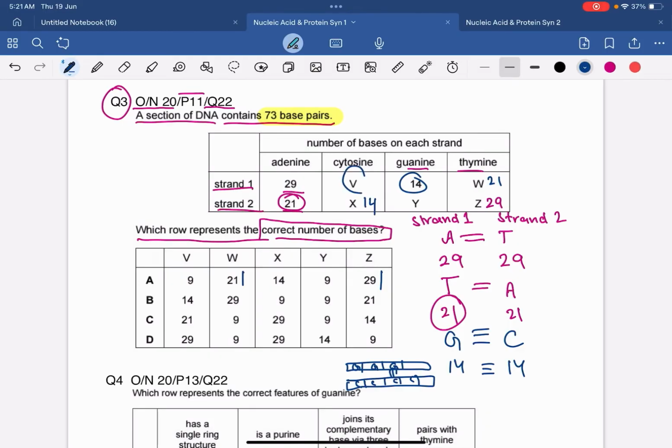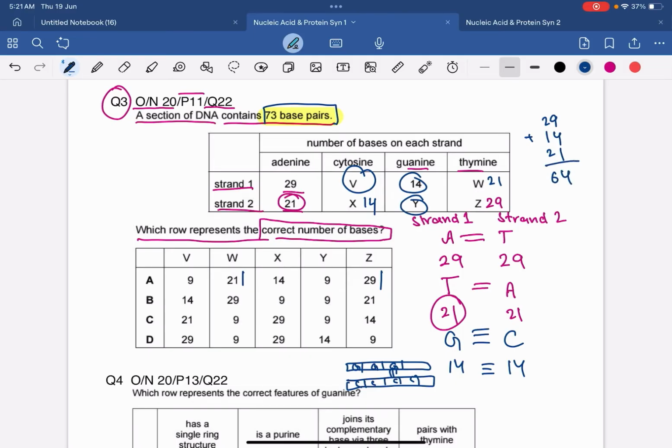And what about this number? We know that the total base pairs are 73 base pairs, right? So we are going to add 29 plus 14 plus 21. So what is the answer coming? 29 plus 14 plus 21 is equal to 64.